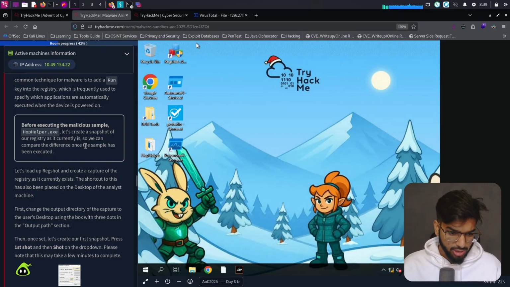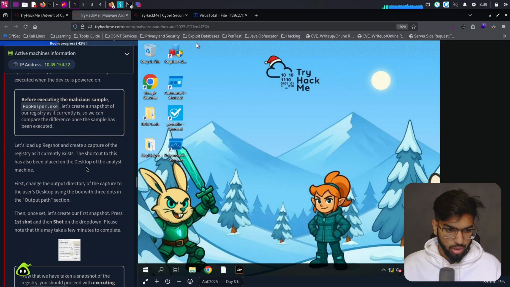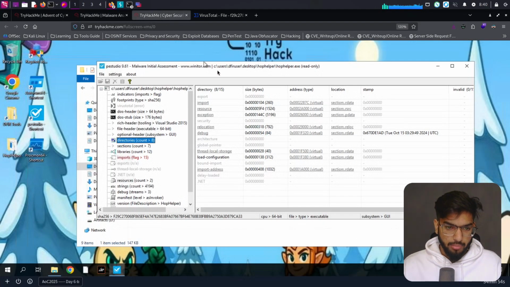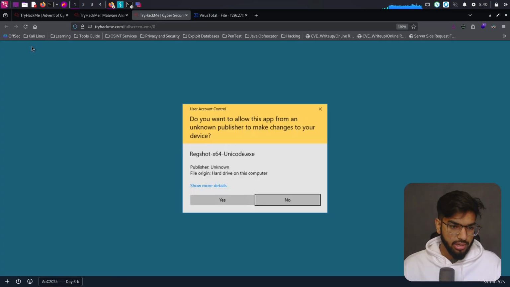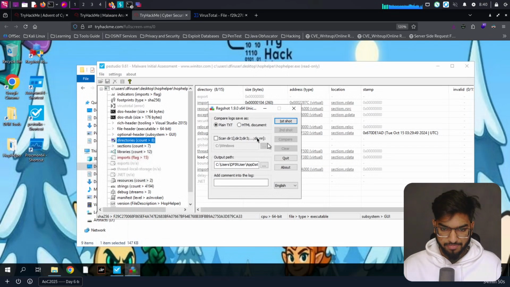Let's load up the Regshot and create a snapshot of the registry as it currently exists. The shortcut of this has also been placed on the desktop for the analyst machine. First, change the output directory of the capture to the user's desktop using the box with the three dots in the output path section. Okay, for that, let's open up Regshot here. We need to come here and load it. Let's load it here. Click on yes.